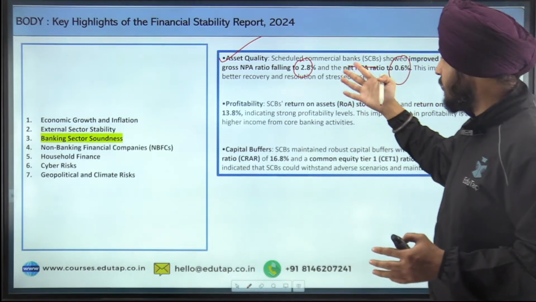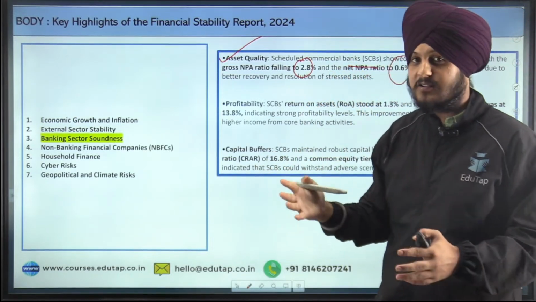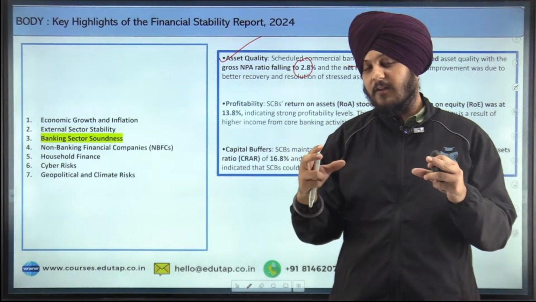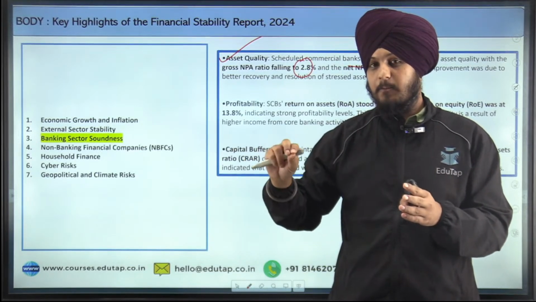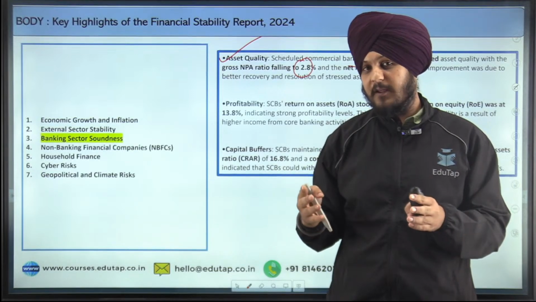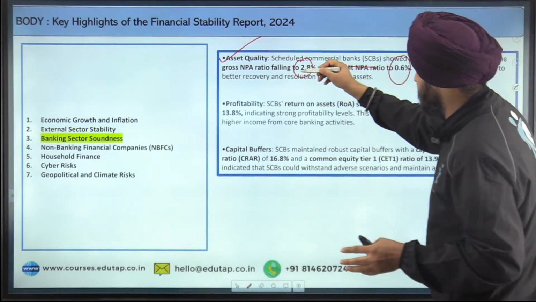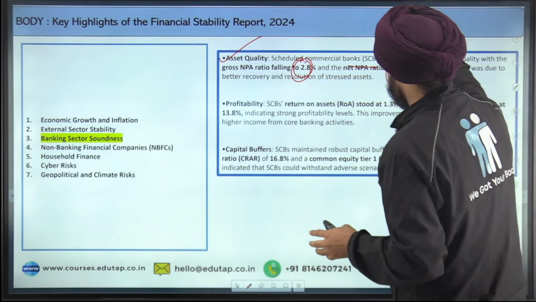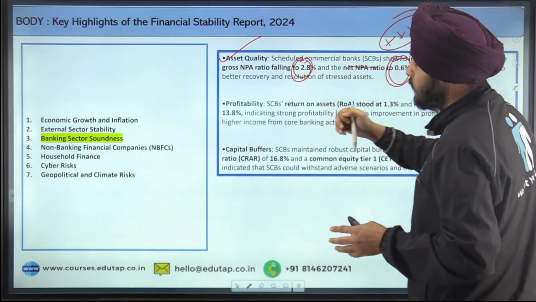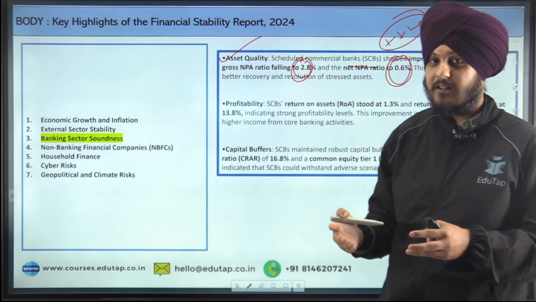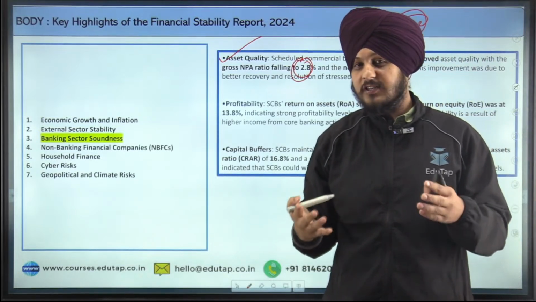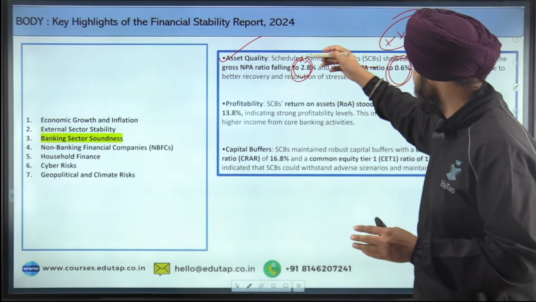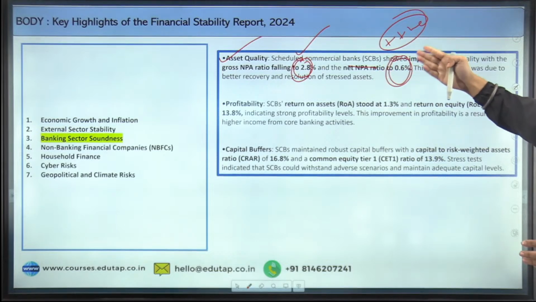So what does it show? What do you mean by gross and net NPA ratio? I have explained this term multiple times: gross NPA shows the overall NPA that is there, whereas the net NPA excludes the provisioning part of the NPA from it. So we have seen the reduction in both gross NPA and net NPA, which is a healthy sign. The important reason why this asset quality has improved is the different resolution mechanisms, for example, the Insolvency and Bankruptcy Code, and all such measures that the government has taken to work against rising NPAs. Because of this, we have witnessed reduced NPAs.